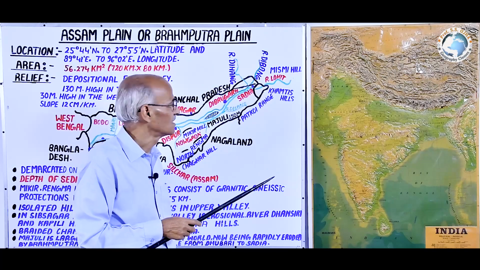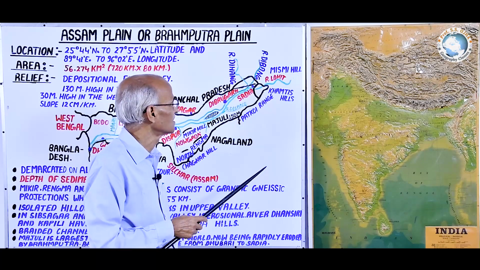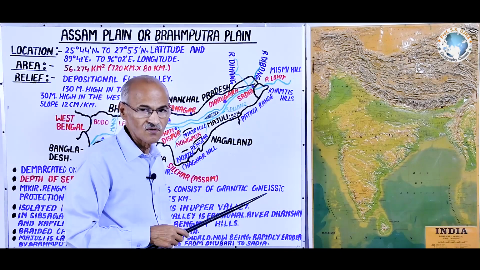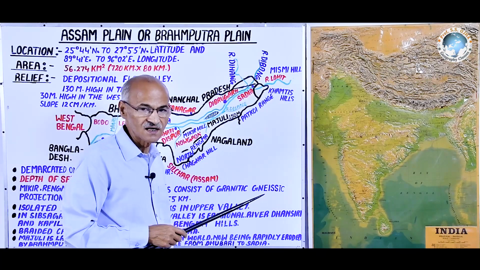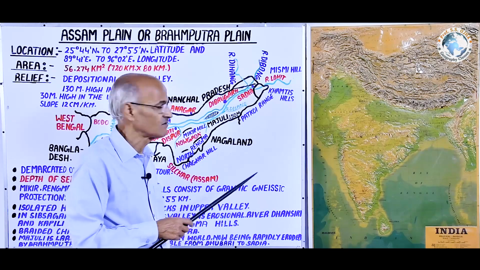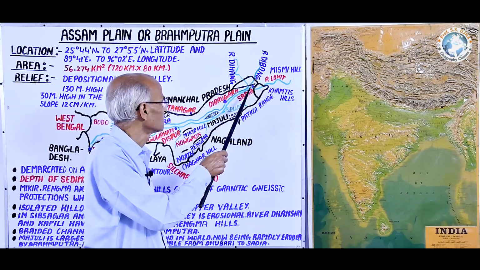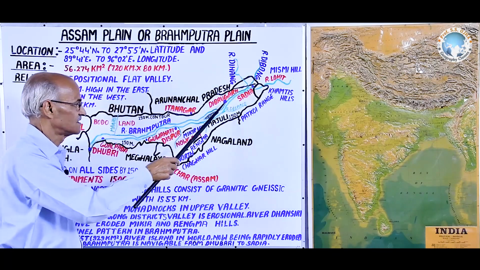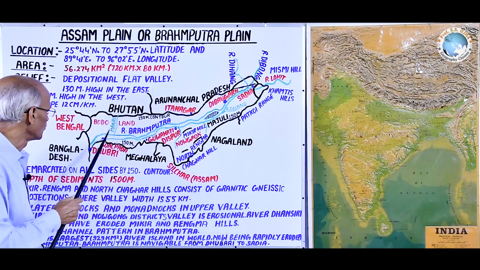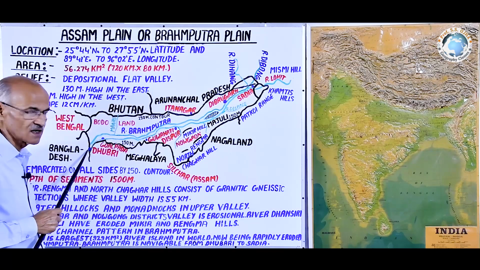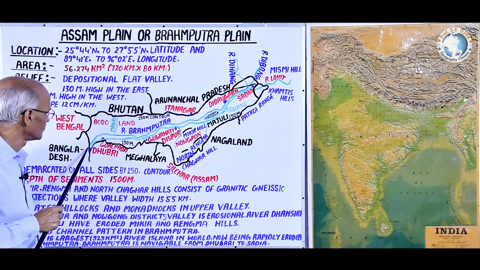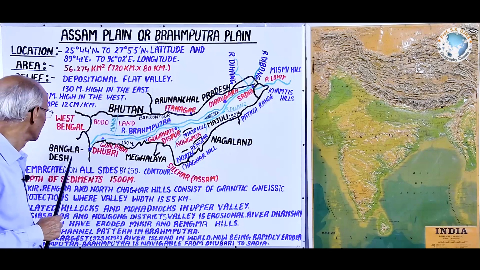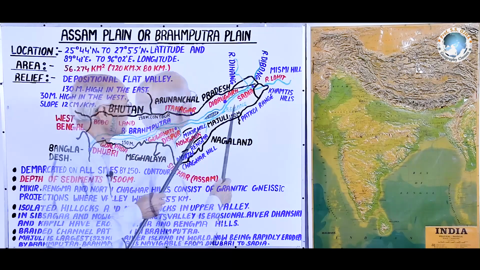That's why there is one more piece of information: the river Brahmaputra is navigable. It has been declared an inland waterway that starts from this Sadia place where water is sufficient and comes up to Dhubari, not beyond that, because after Dhubari, the Brahmaputra river enters a foreign country, Bangladesh.